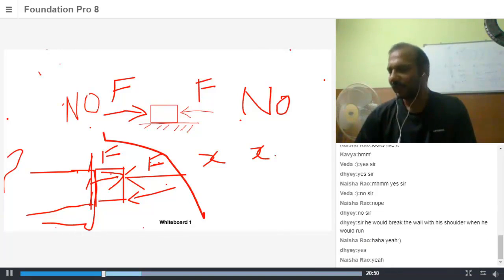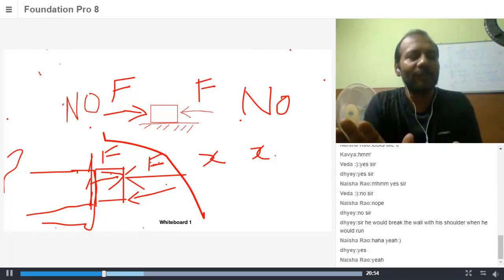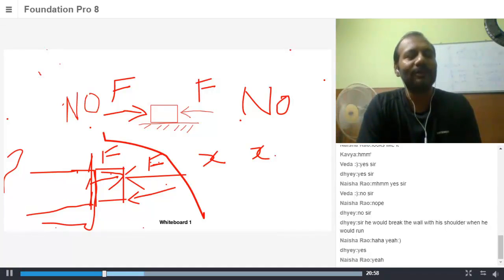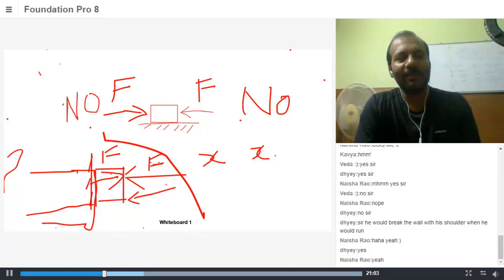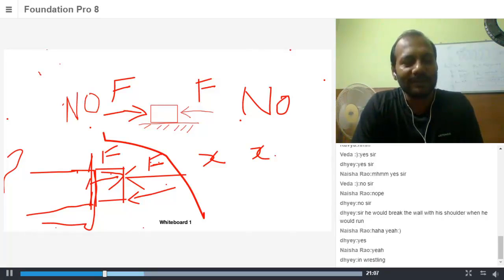It is something like your friend pushing you. He pushes slowly, you don't move. Why are you not moving? Because you're also pushing him slowly. He increases his force, you still don't move, because you're also pushing with the same force. He calls a couple of friends and all of them push on you, you move. Why do you move? Because there is a maximum limit of force that you can apply on him. You can't apply more force than that.